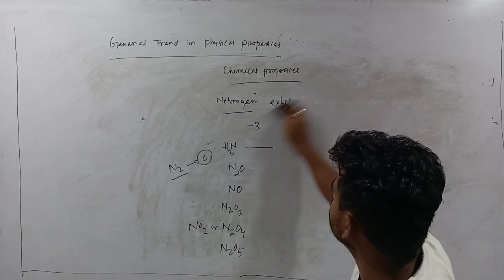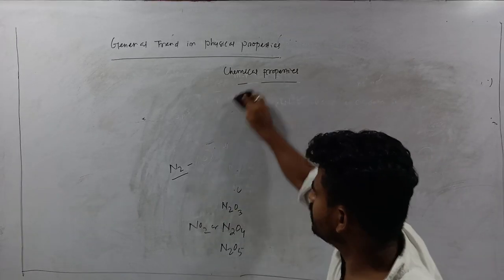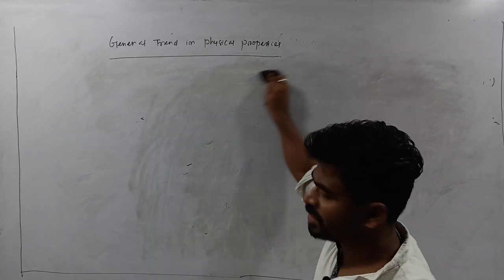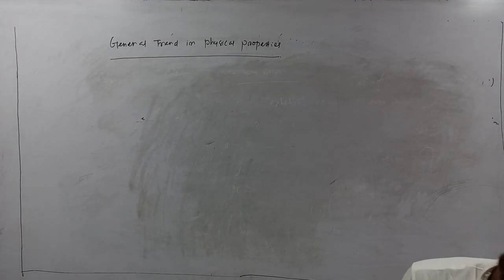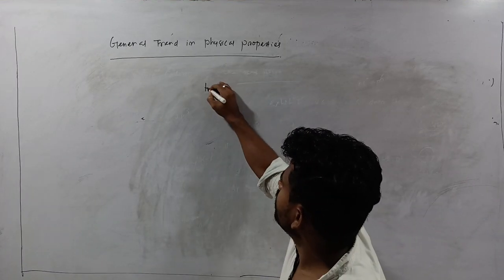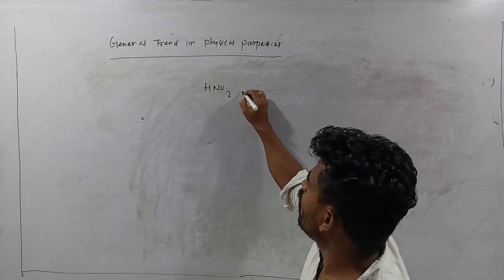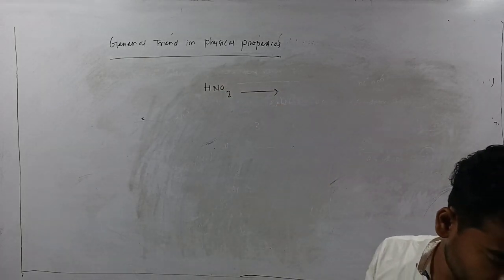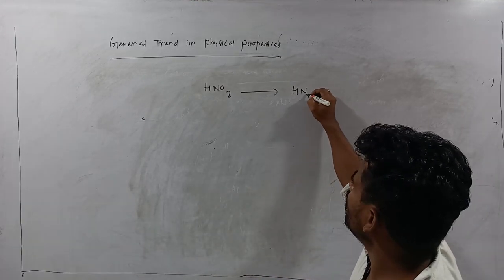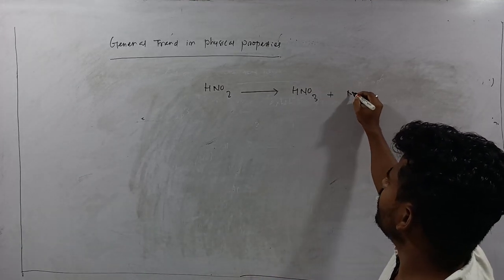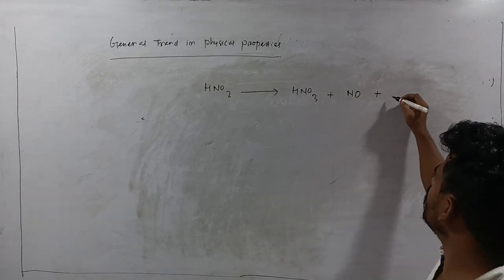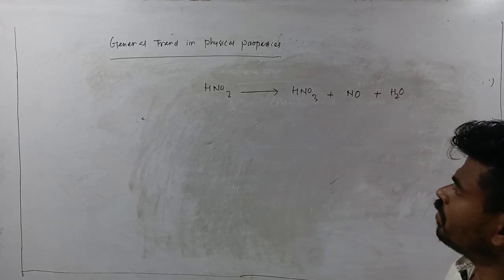Next, nitrogen also exhibits disproportionation reactions. For example, if I write nitrous acid, HNO2, upon decomposition it will give you HNO3 plus nitric oxide plus H2O.